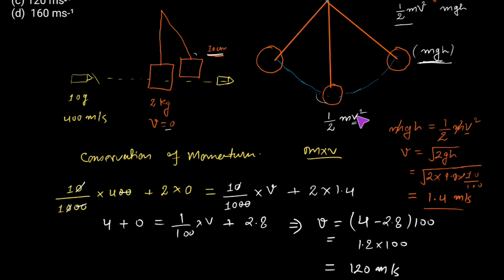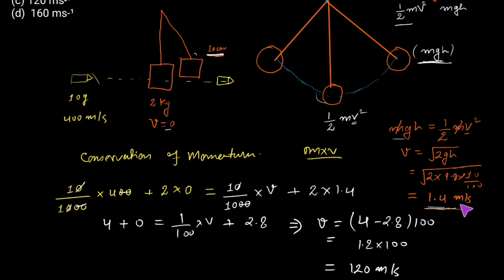This velocity is particularly for the bob when it is passing from this central point. Because as it goes away from the center point, its velocity will decrease, and when it reaches its extreme point, its velocity would be 0. So by equating these two energies, we can only find out the velocity at its center point. That is what we are asked to find in order to put in this equation. So by equating the potential energy equal to the kinetic energy, we will find the velocity of this bob when it is passing from its center point.